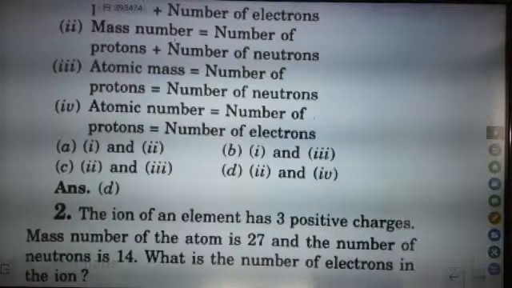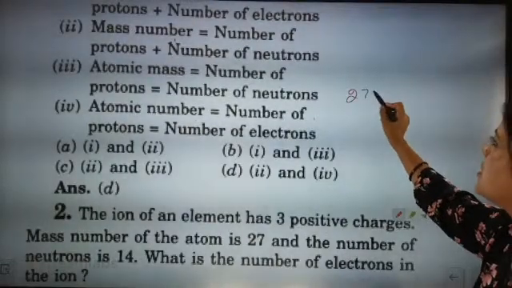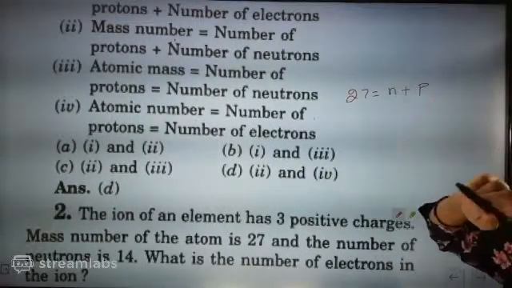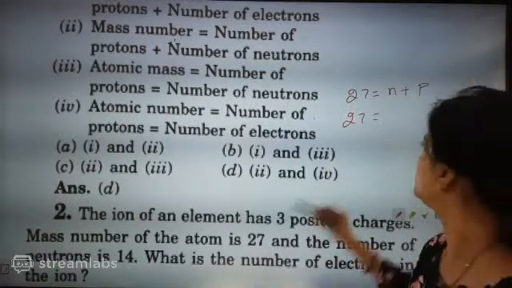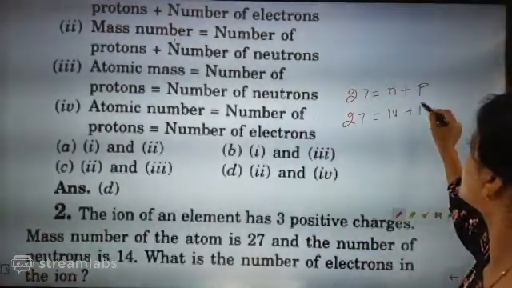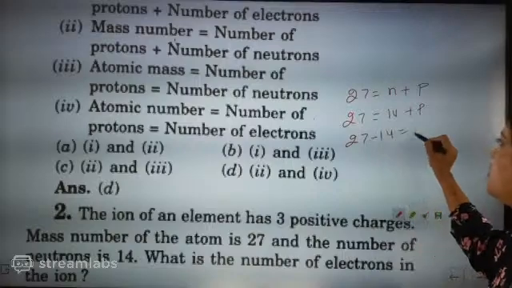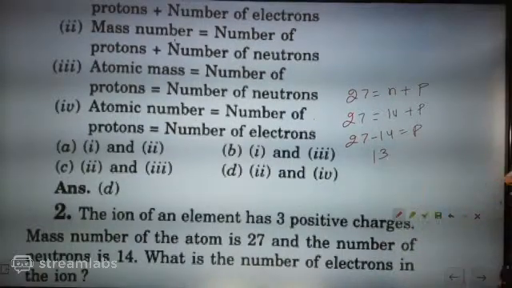It has an atomic mass of 27. You know that atomic mass is equal to number of neutrons plus number of protons. So 27 is there and the number of neutrons given is 14. So what is the number of protons? 27 minus 14 equals the number of protons. 7 minus 4 is 3. So 13 is the number of protons.